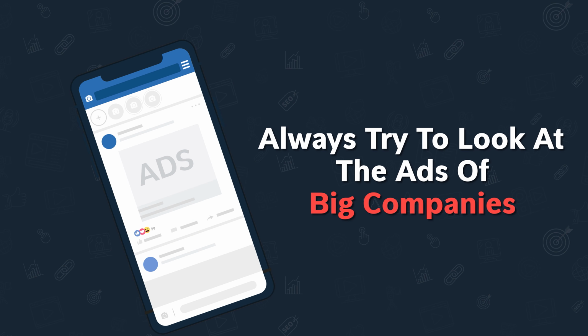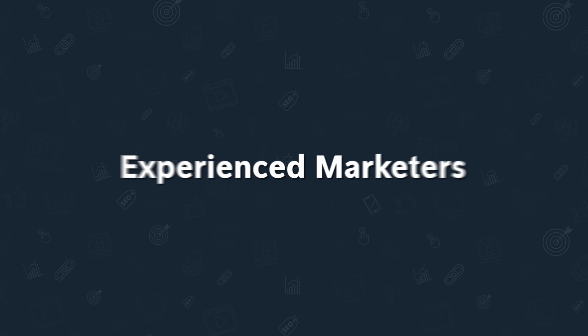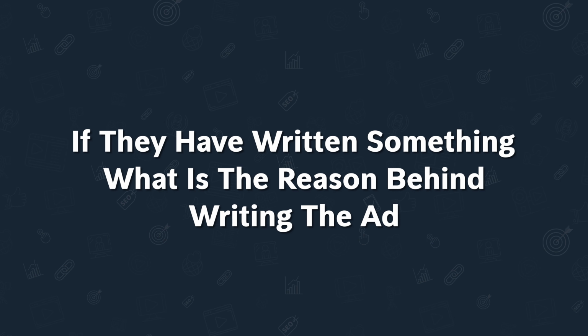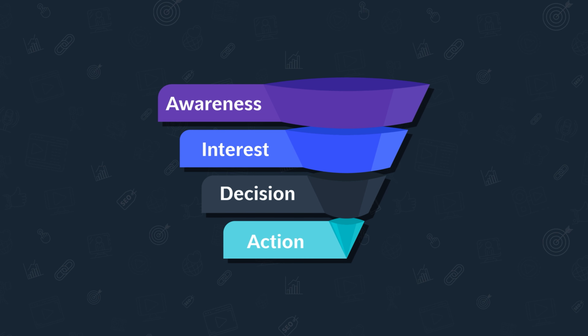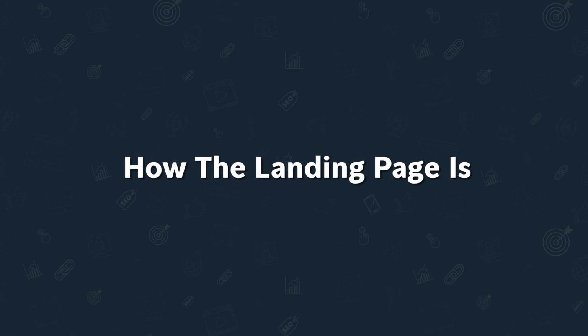And always try to look at the ads of big companies because they have big budgets. They have really experienced marketers who are running their ads. Try to understand the vision behind a particular ad. If they have written something, what's the reason behind writing that? If they're offering a 30% discount, what's the reason behind that? Also try to look at the entire funnel. Make sure you click on different ads of all the different companies you see. See where they are landing, how the landing page is.